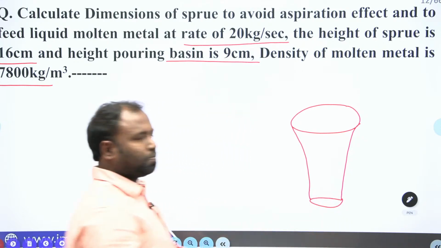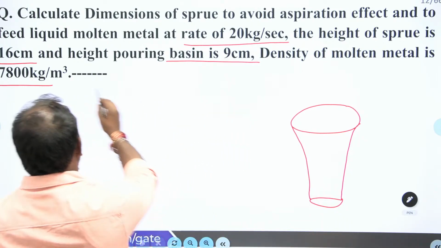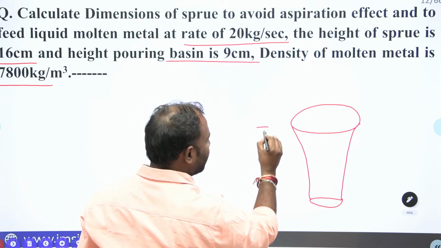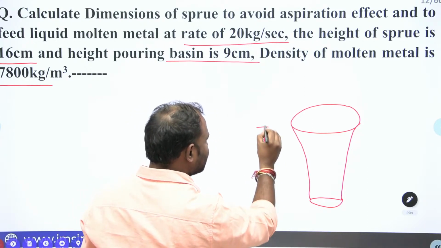This is what the sprue. Okay. Now what is given? Sprue height is 16 centimeter. Sprue height is 16 centimeter is given.